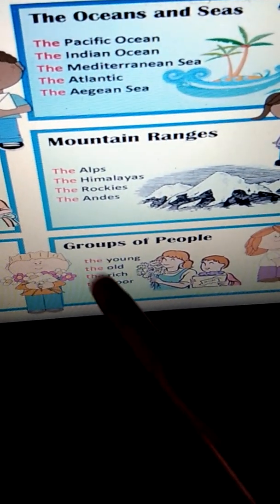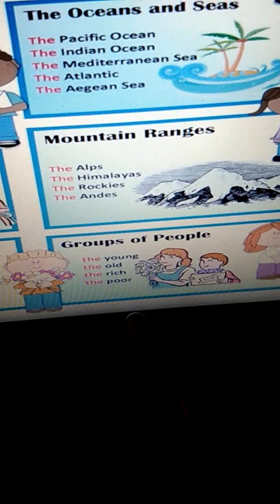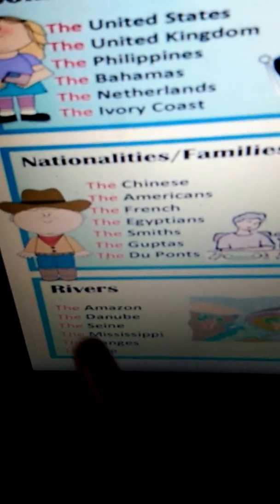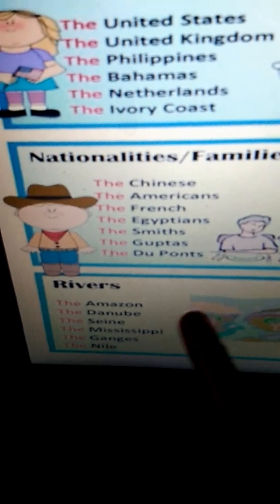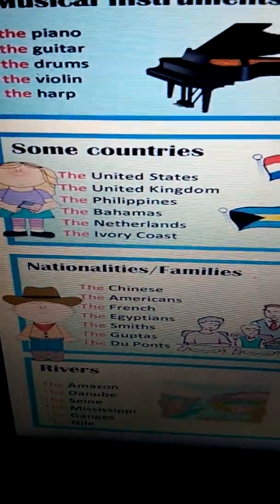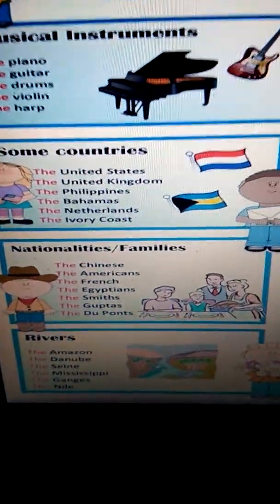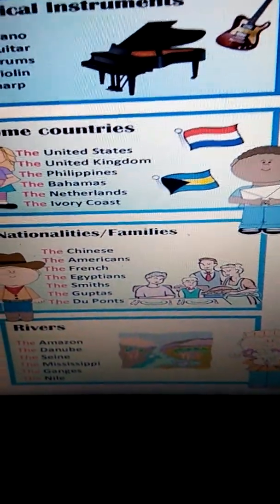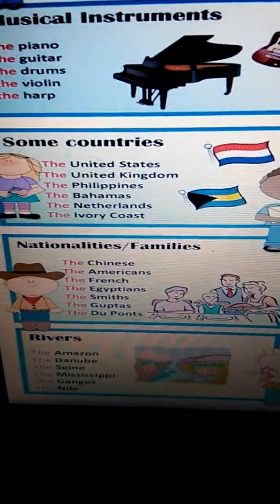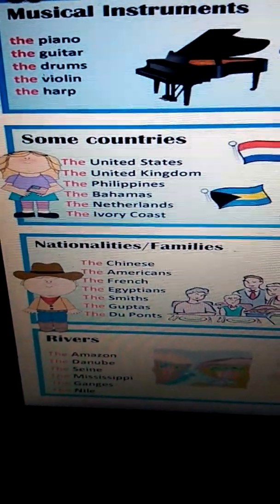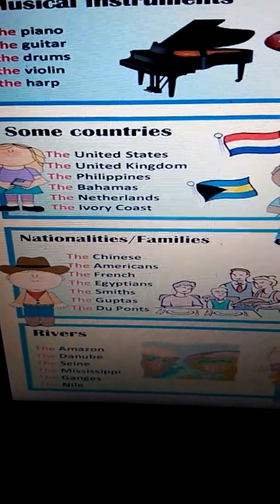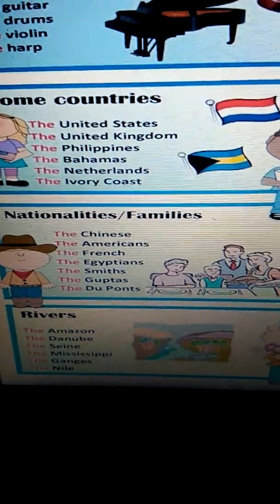For groups of people, we use the young, the old, the rich, the poor. Again, for names of rivers, we use the: the Amazon, the Ganges, the Nile, the Mississippi, the Danube, the Seine. For nationalities or families, we use the. And for some countries, we use the. Why? We use the before only the names of those countries which have got some geographical importance or speciality.